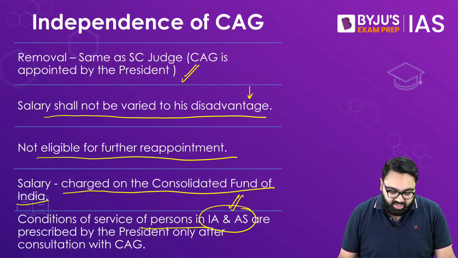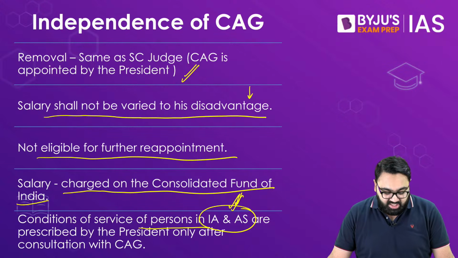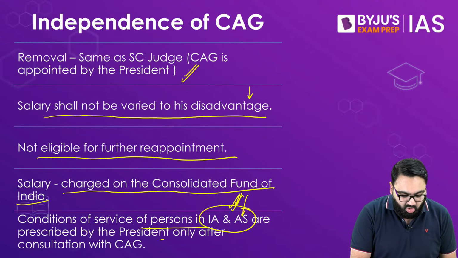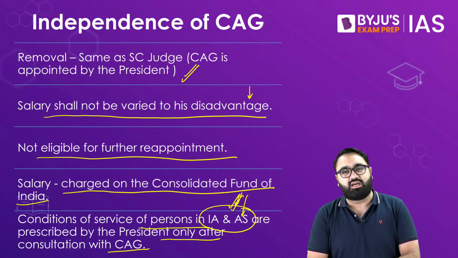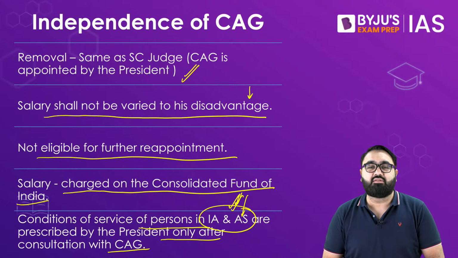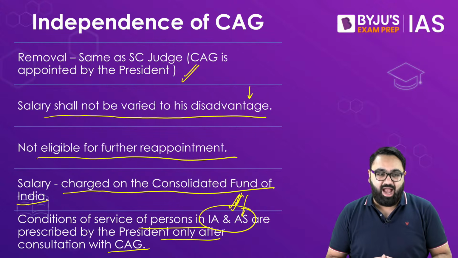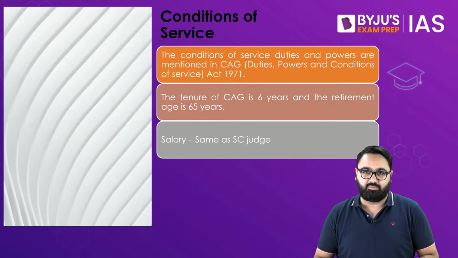The people who work in this service are the ones who usually work under the CAG. The service conditions of personnel in this service also are prescribed by the President only after consultation with the CAG. All these provisions are made to ensure that the person working in the office of the CAG has adequate independence and does not have to be dependent on the government for his or her working.